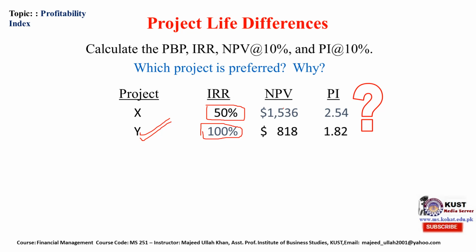In the case of NPV, we will accept project X, this one. Based on NPV, we will accept the long life project, and based on profitability index, we will also accept project X. So two criteria favor one project, while two criteria favor the other. Based on payback period and IRR, we will accept Y, while based on NPV and profitability index, we will accept X that has a long life.